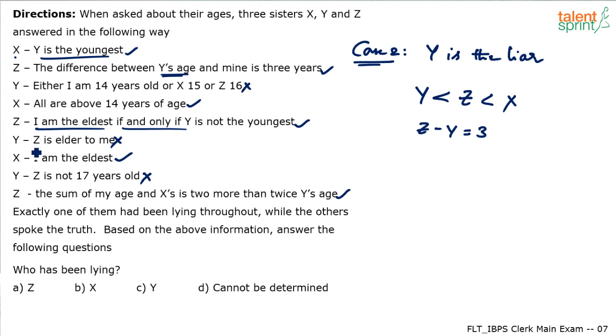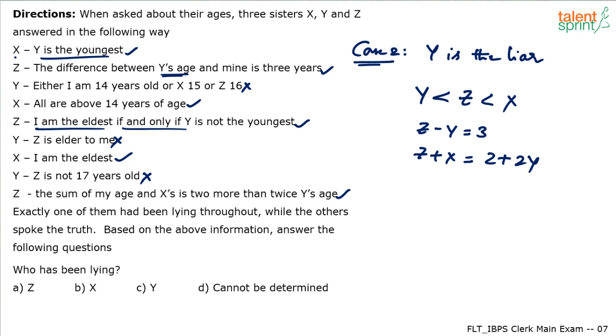person. Now, x's statement. I am eldest. Yes, x is already eldest. Y's statement has to be wrong, and then z says sum of my age and x is 2 more than. This is always, I mean, z also will be correct. So z says sum of my age and x, z plus x, should be 2 more than twice of y's age. Now, somewhere or the other, you'll find that it is going against one of the statements.